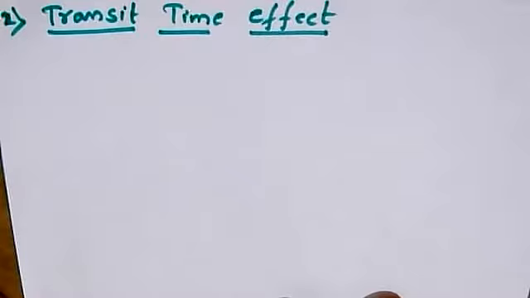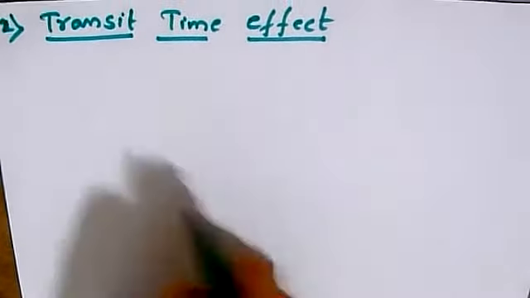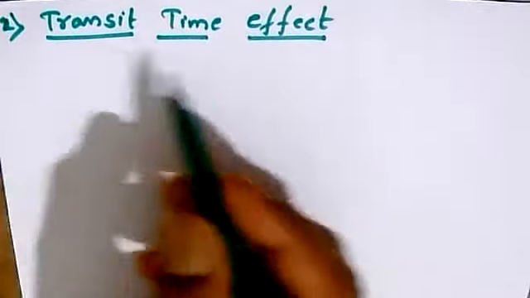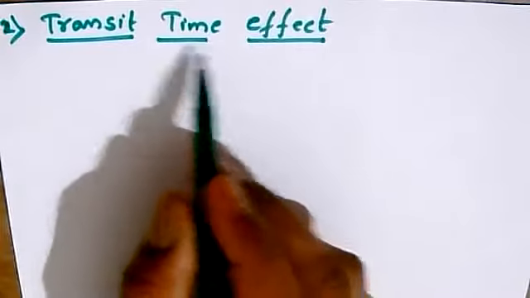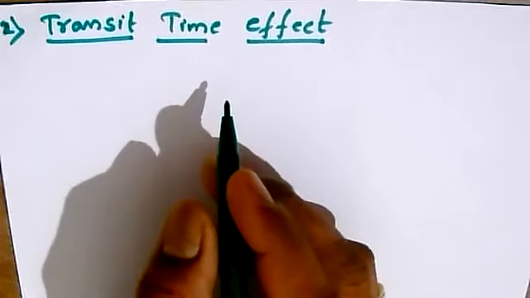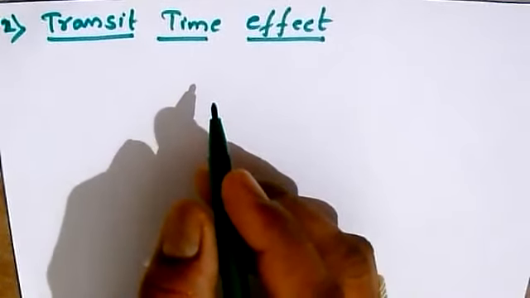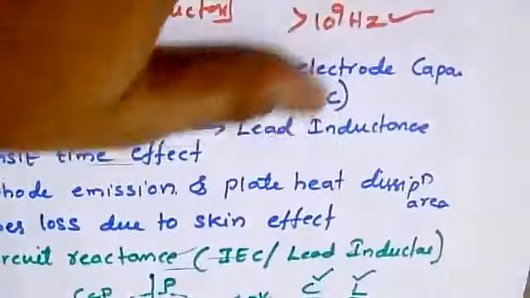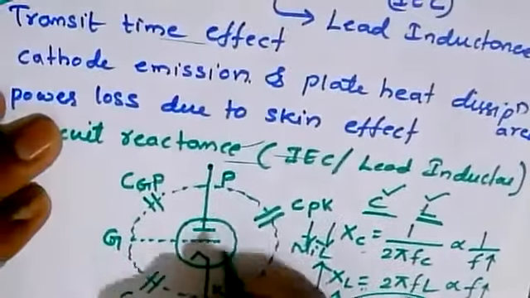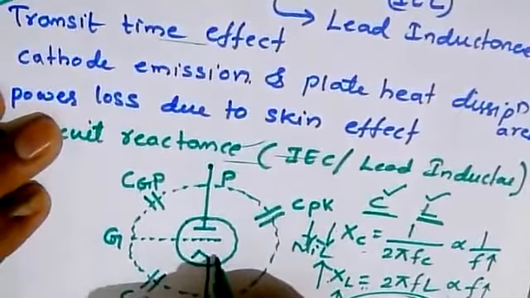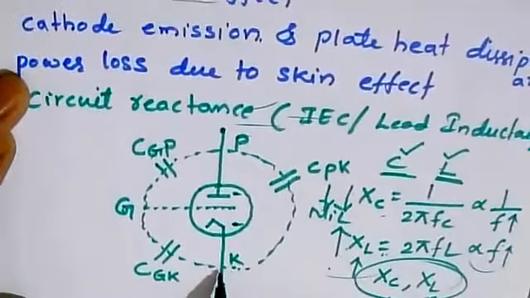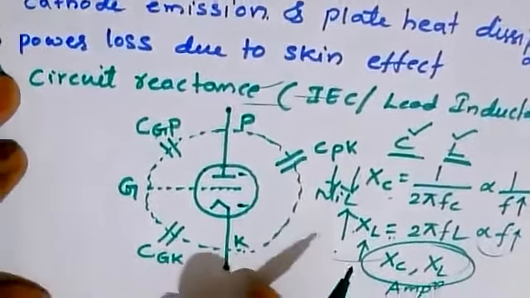Transit time. You might have heard this many times previously. Just now I have given an example of a triode. So you can see this particular triode, where we have a cathode and an anode.